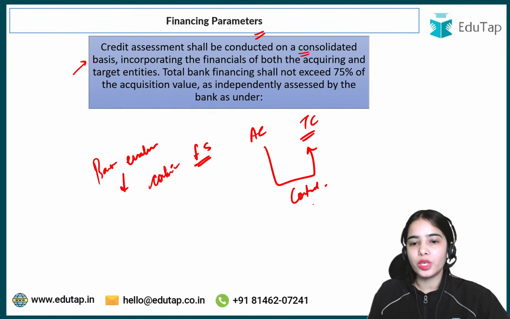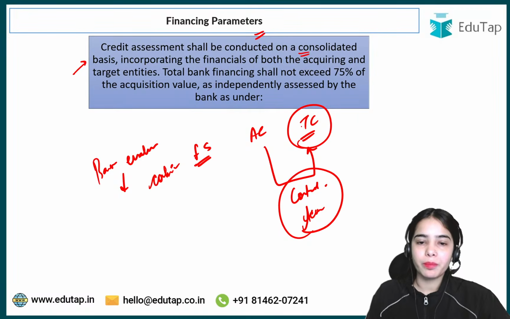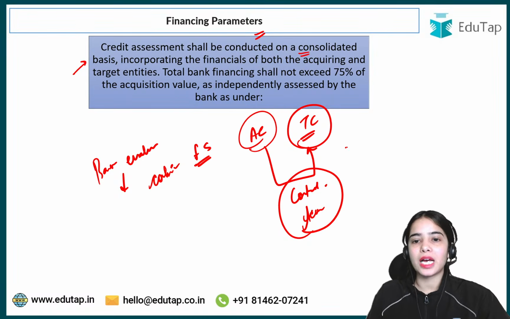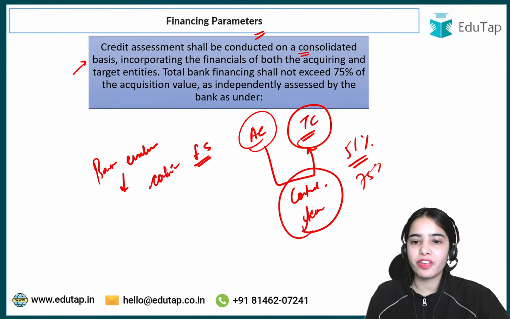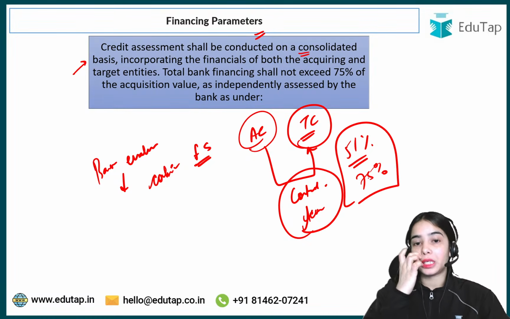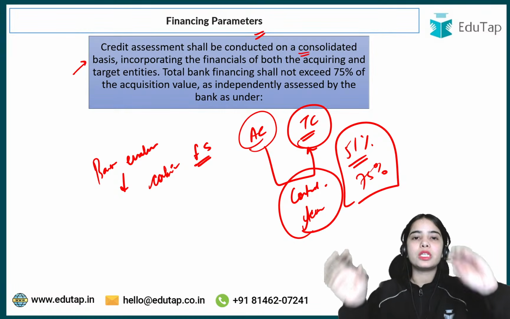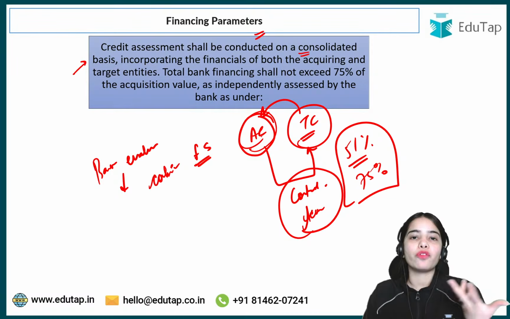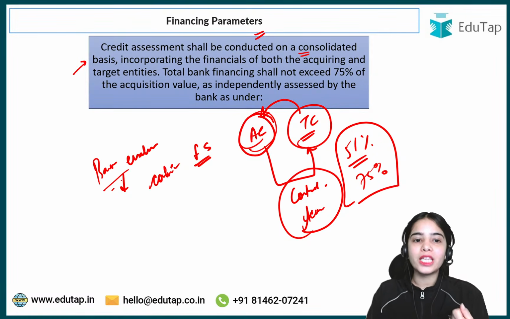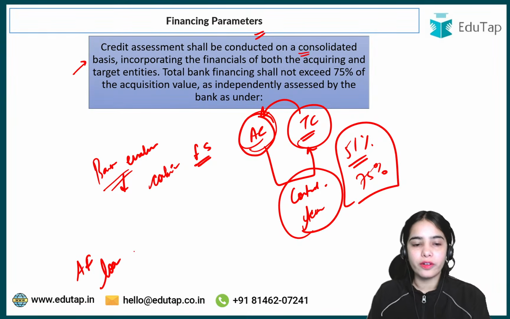the control or a major acquisition of the target company, you can understand that the acquiring company has 51% of the stakes in the target company, or 75% of the stakes. So the target company's financial strength also affects the financial situation of the acquiring company. So when the bank is evaluating whether the acquisition finance, or a loan of 30 crore rupees, should be given to the acquiring company or not,